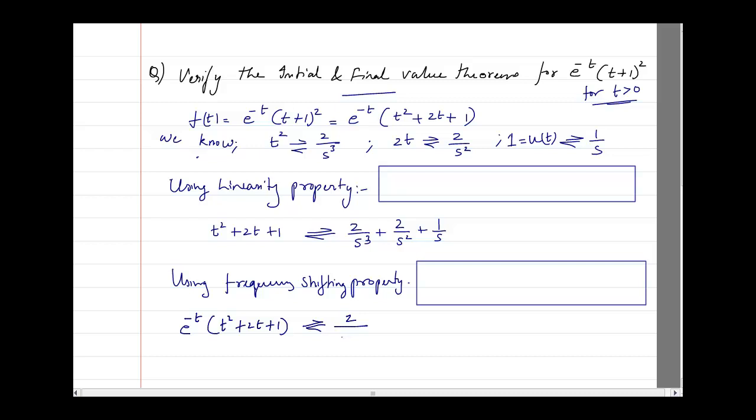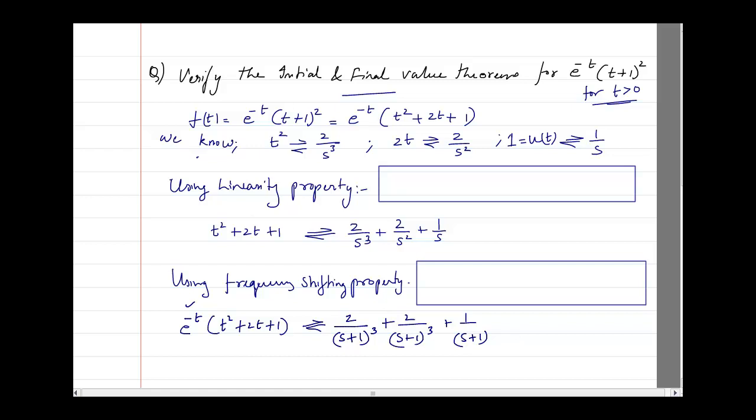According to the frequency shifting property, s will change to s plus 1. Why plus? Because here it is minus. So here it is plus 1. So we get 2 by s plus 1 cube plus 2 by s plus 1 square plus 1 by s plus 1.